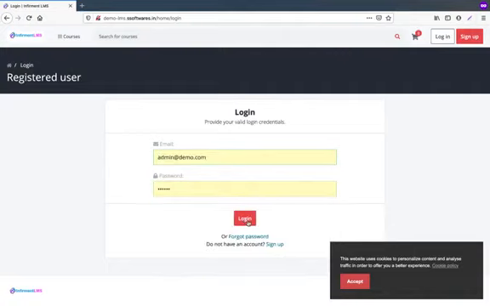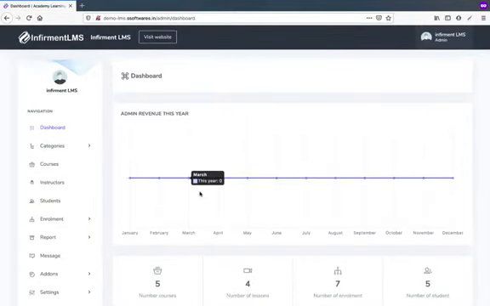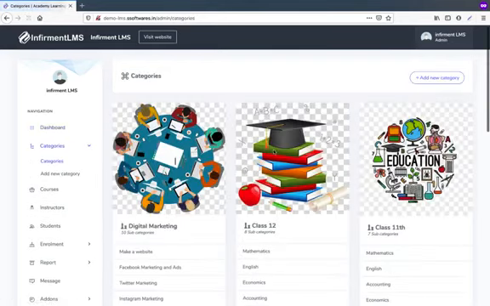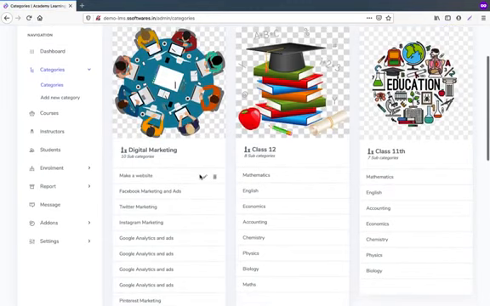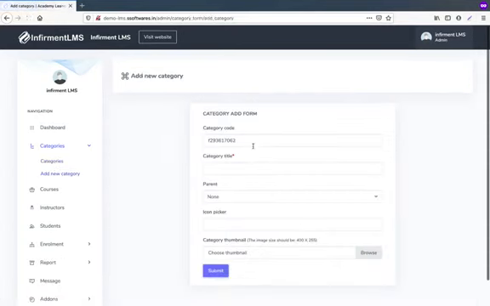Okay, so this will be the admin panel of the website. From the admin panel you will be managing the whole portal. You will be managing all the categories. Here you can create categories and subcategories. If you want to edit, you can easily edit the categories. You can create new categories: hit the add button, enter the name of the category, choose the parent if there is one, and just submit, and the category will get created.